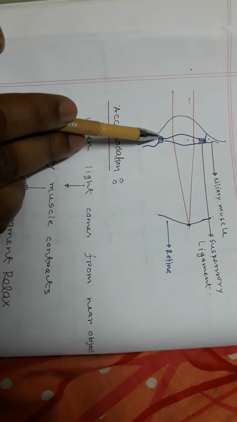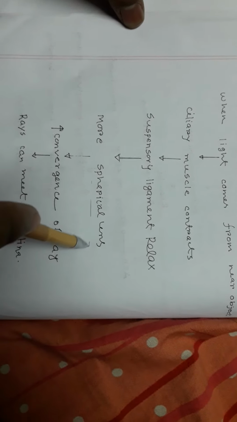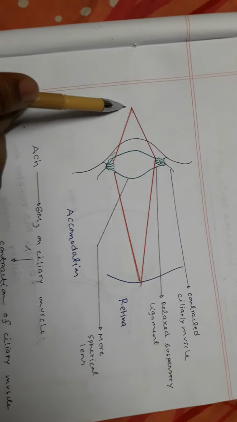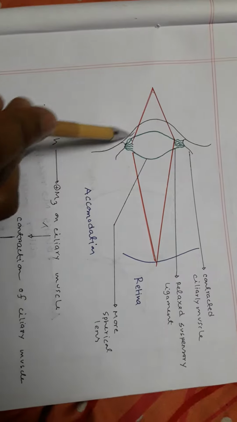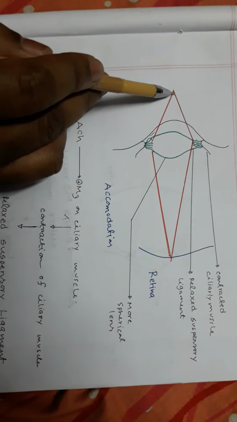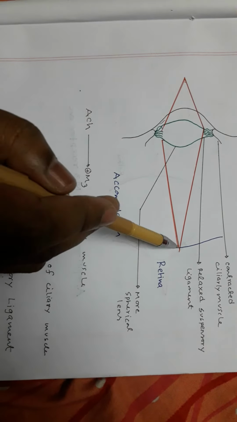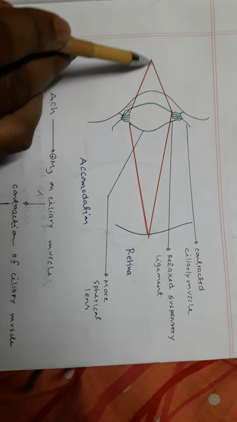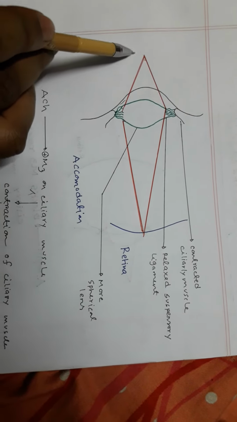When the ciliary muscle contracts, your suspensory ligament relaxes, and when your suspensory ligament relaxes, your lens becomes more spherical. So this is the picture. When light comes from a near object, your ciliary muscle contracts, your suspensory ligament relaxes, and your lens becomes more spherical. So light can converge easily and it can meet on the retina, so you can see the near object clearly.